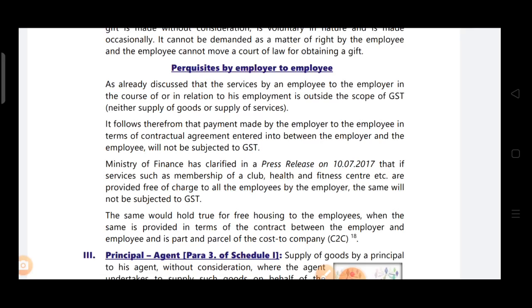Ministry of Finance has clarified in a press release on 10/7/2017 that if services such as membership of a club, health and fitness center, etc. are provided free of charge to all the employees by the employer, the same will not be subjected to GST.